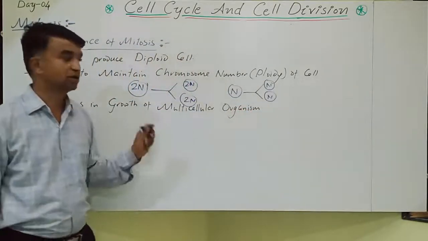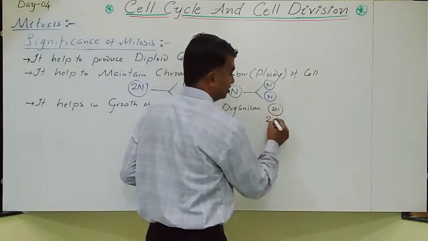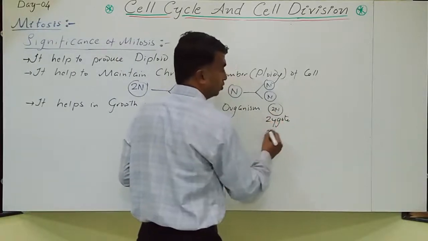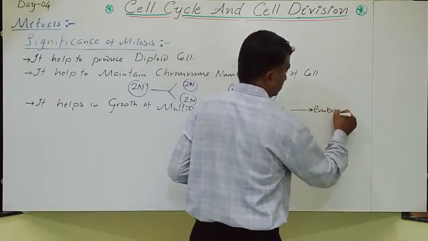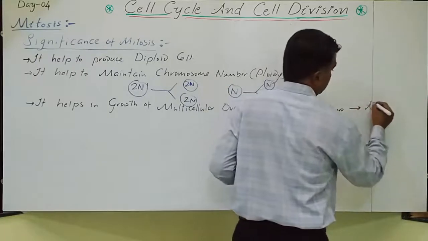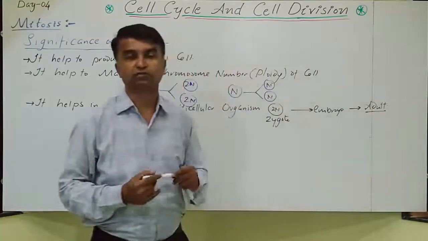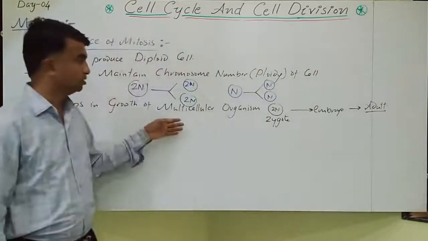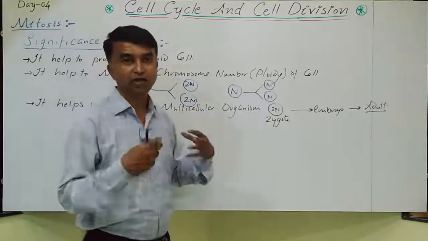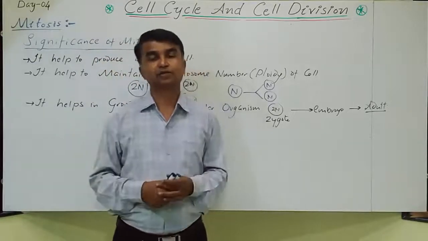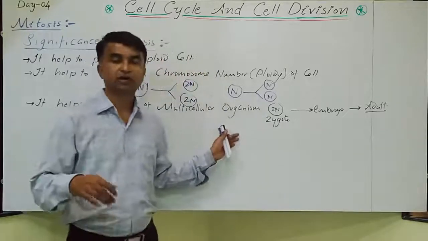If you take any multicellular organism, every organism begins its life with the zygote, then the embryo forms, and from that the adult develops. The growth of the organism, even the human body, is only due to mitotic division. That division takes place in almost every cell, except some cells which enter the quiescent stage, but every cell of the human body divides and growth occurs.